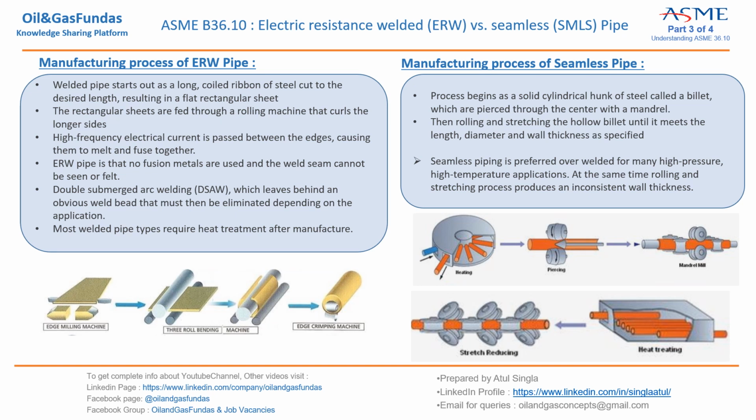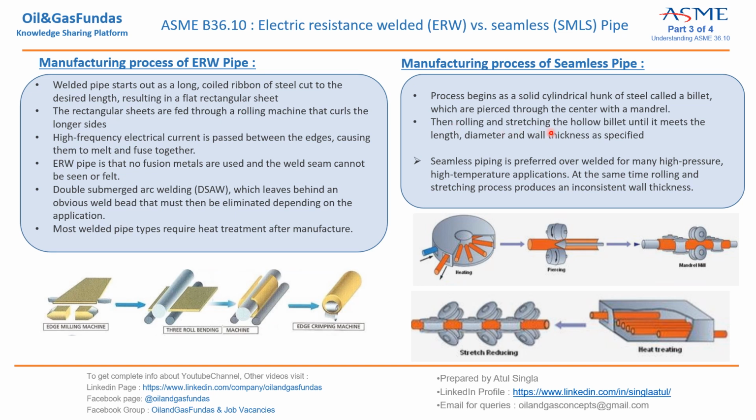Okay. At the same time, what is happening for seamless pipe? The process begins as a solid cylinder. Okay, when we have received the ingots, we convert them into billets, which are pierced through the center with a mandrel. Here we are heating, then piercing it from the center with the help of the mandrel.